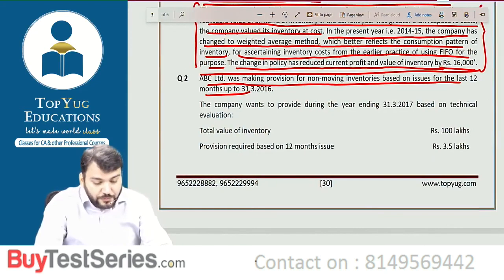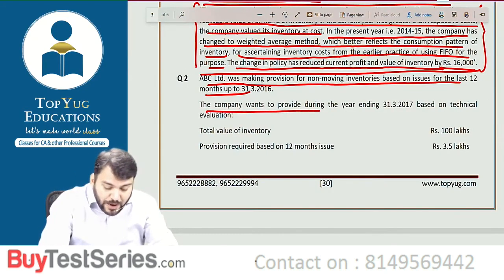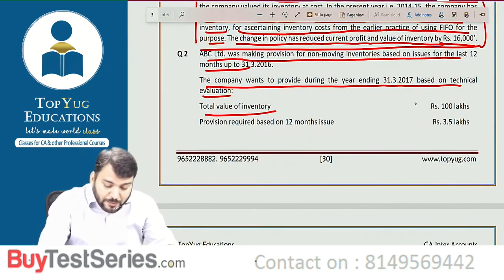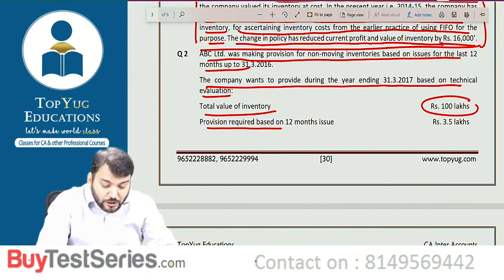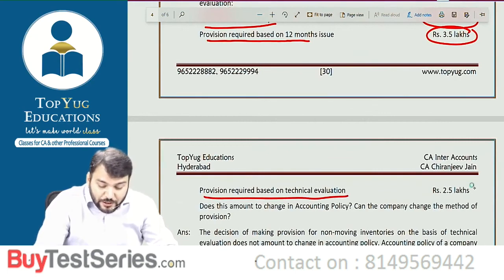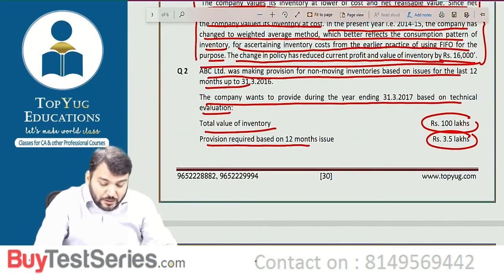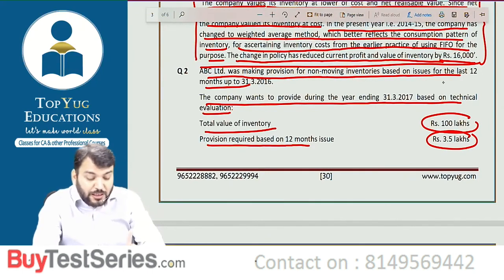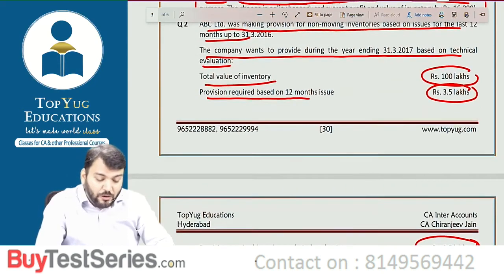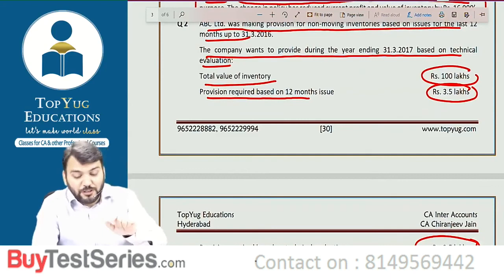The company wants to provide during the year ending 31st March 2007 based on technical evaluation. Total value of inventory is 100 lakh. Provision required based on 12-month issue is 3.5 lakh. Provision required based on technical evaluation is 2.5 lakh. Means previously they used to follow what? ABC Limited was making a provision for non-moving inventory based on issue for the last 12 months. But now they want to make provision based on technical evaluation.